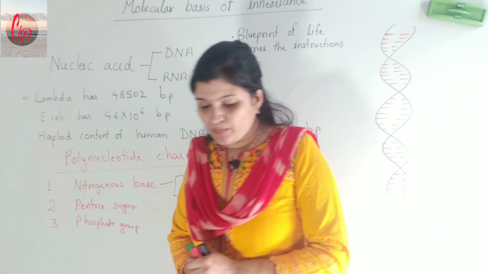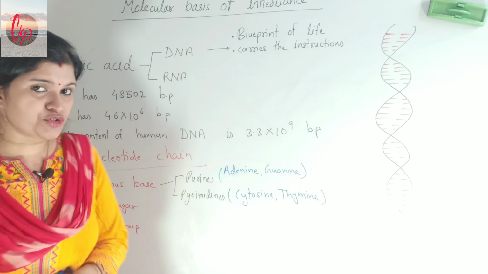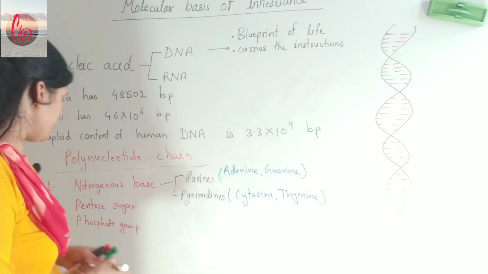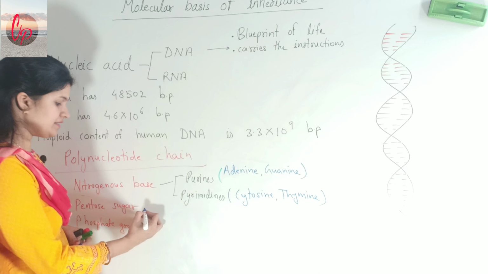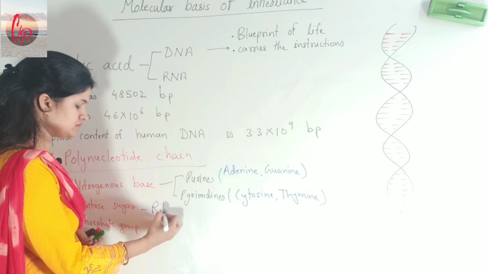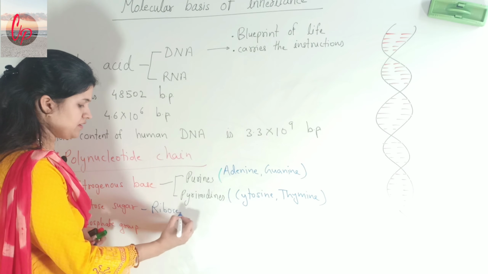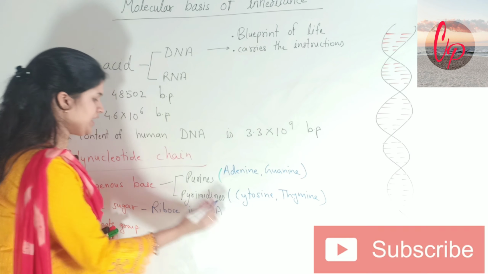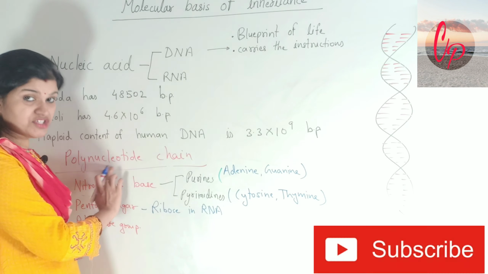And the second one is your pentose sugar. Pentose sugar, that means the sugar which is present here is ribose in RNA actually, because here we are talking about a polynucleotide chain.